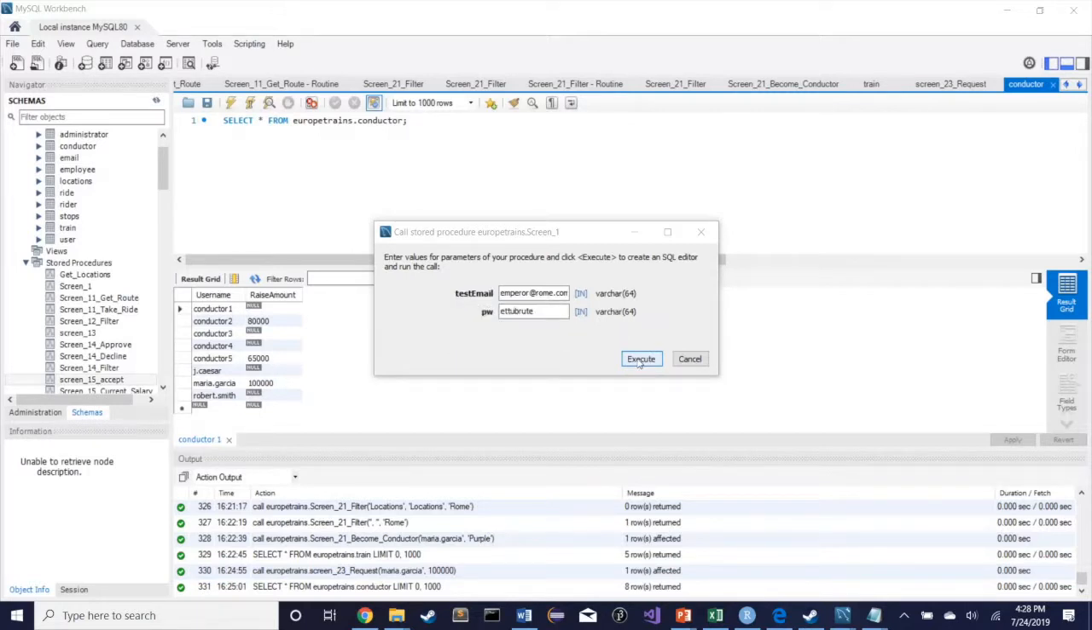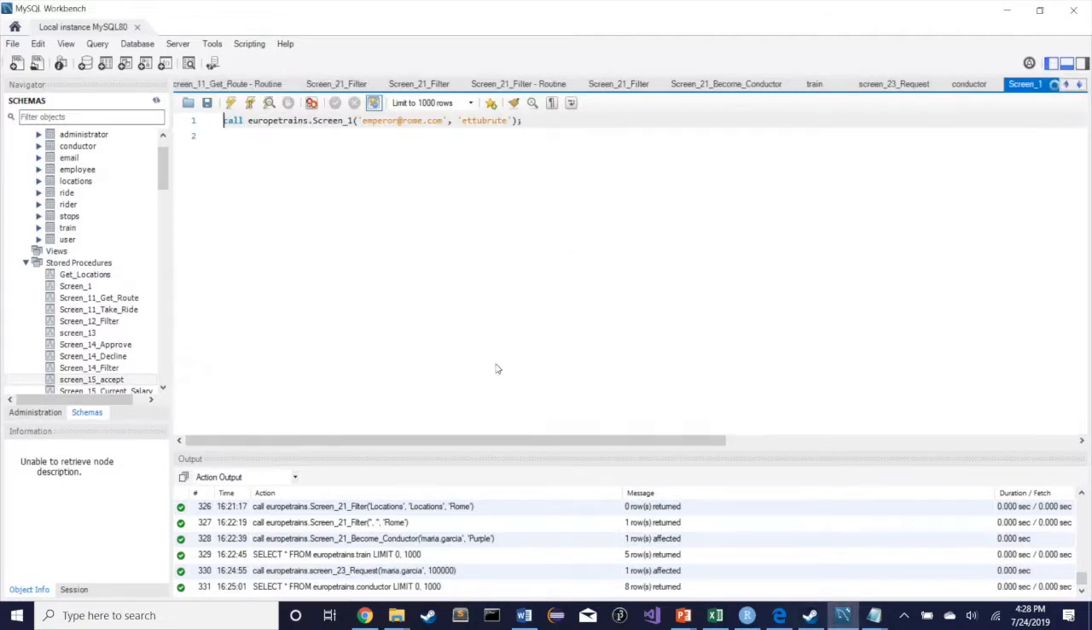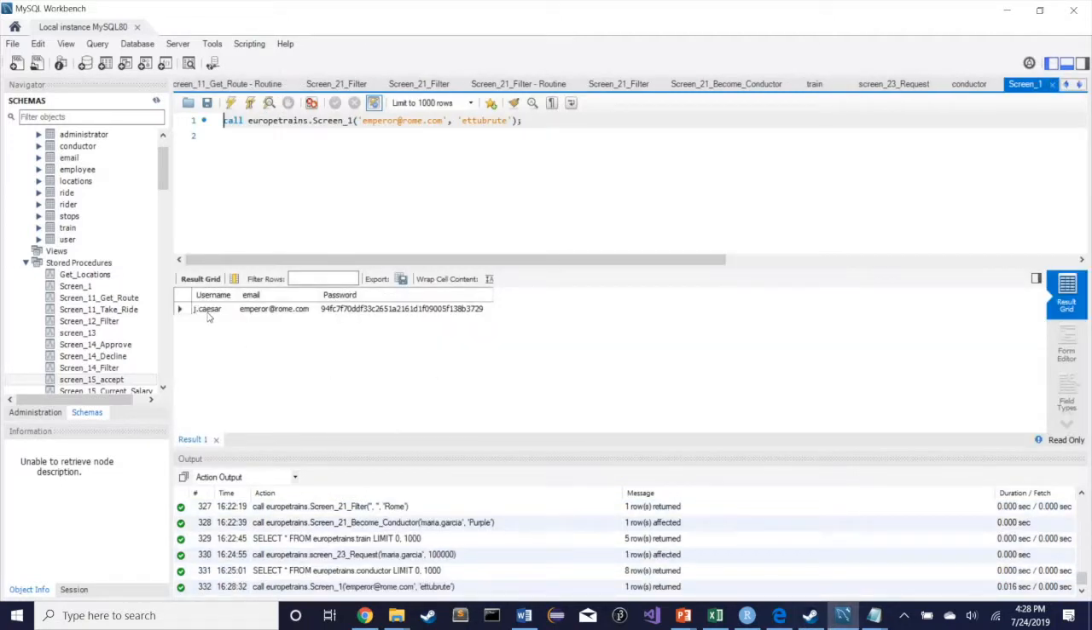Here is task 11. We are going to log in Julius Caesar because we have accepted him on the database. So we can see that a row has been created, and he's in there.